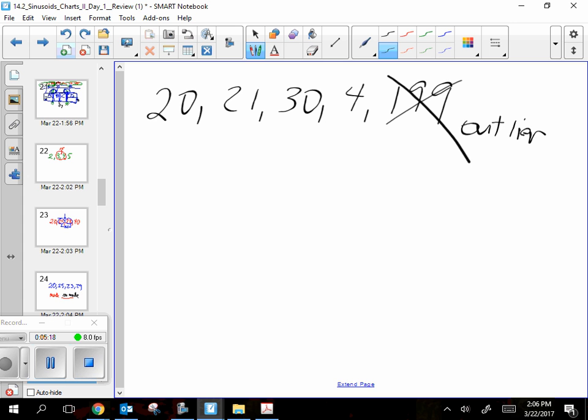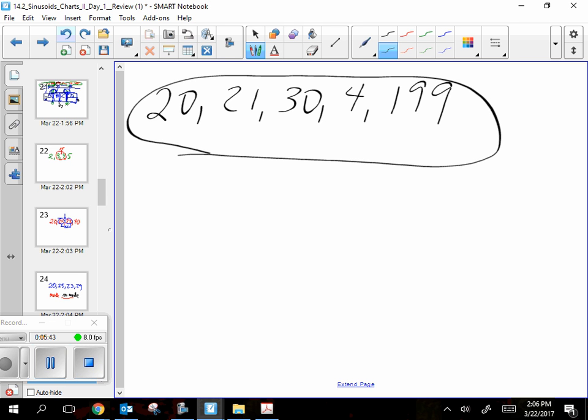Okay, so could you find the average with it? Yeah, it'd just be a little too high, higher than it should be. Okay, so actually, I could ask you to find the average with the outlier, and that just means use the 199 in your answer. And then I could say find the average without the outlier. And hopefully you'd know, okay, with it means I just add them all up and divide by 1, 2, 3, 4, 5. And without it, I would add up everything except that and divide by what then? Divide by 4. Okay.